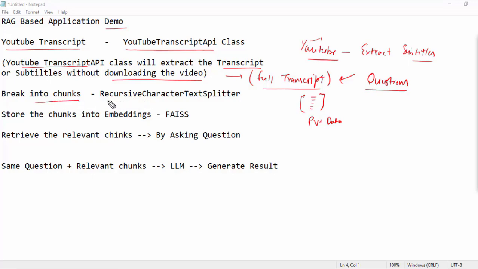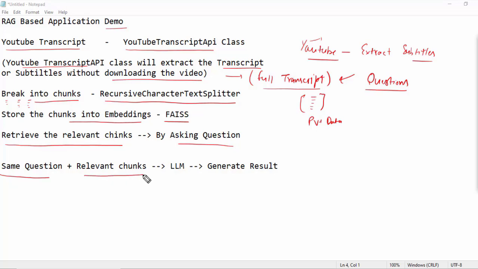I will do that with the help of the recursive character text splitter class. Once the transcript is divided into many chunks, it will be stored as embeddings using the FAISS class. After that I will retrieve the relevant chunks by asking the question. Then the same question and the relevant chunks I have extracted, I will pass to the LLM, and the LLM will generate the result. This whole process I will show you as a demonstration.